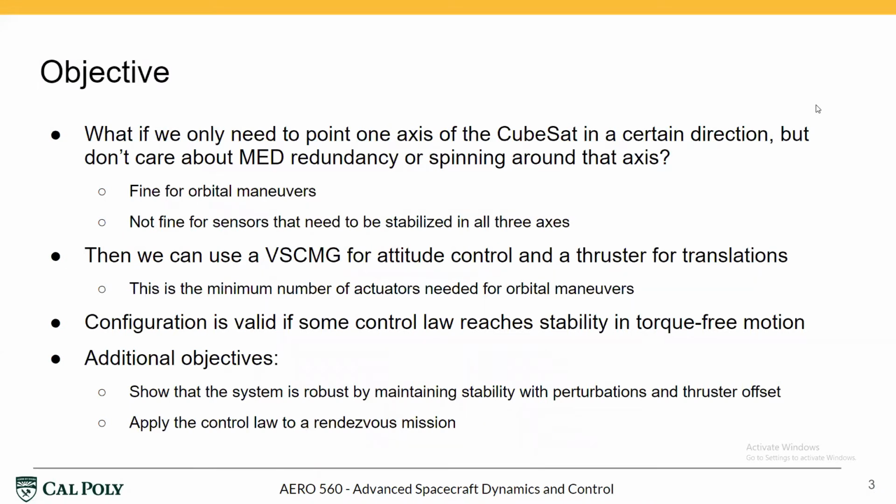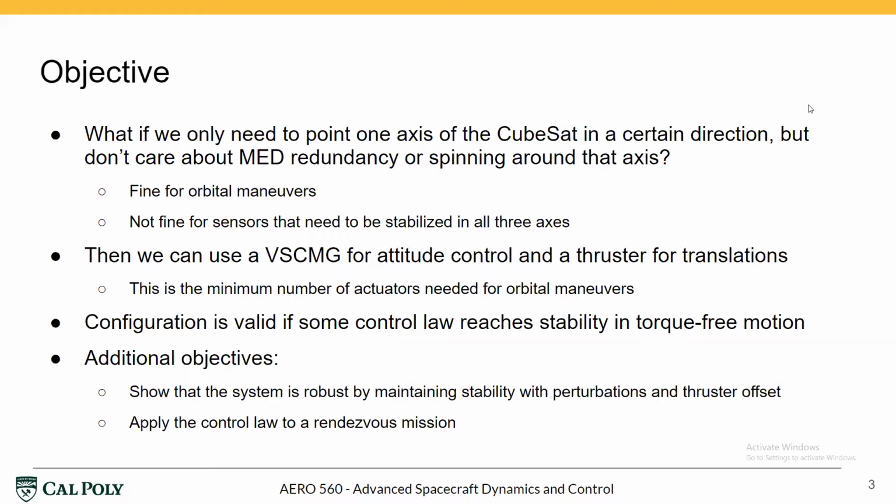However, if we only need a 0.1 axis of the CubeSat in a certain direction and don't care about MED redundancy or spinning around that axis, then we can use a VSCMG for attitude control and a thruster for translations to perform orbital maneuvers with a minimum number of actuators. This configuration is valid if the control law reaches stability in a torque-free motion.